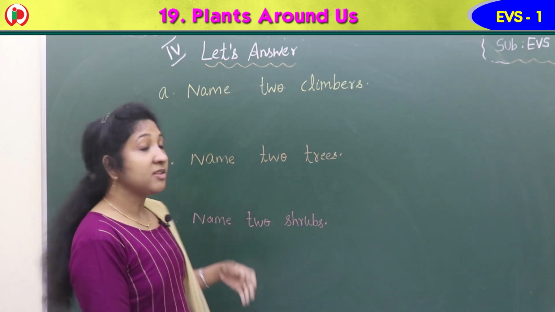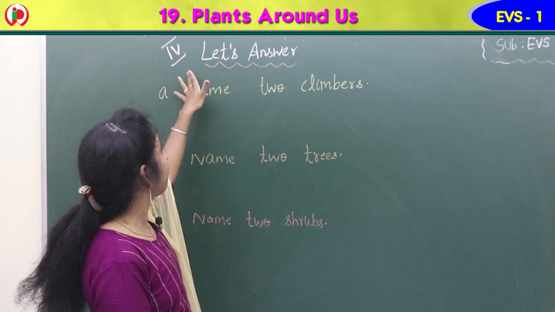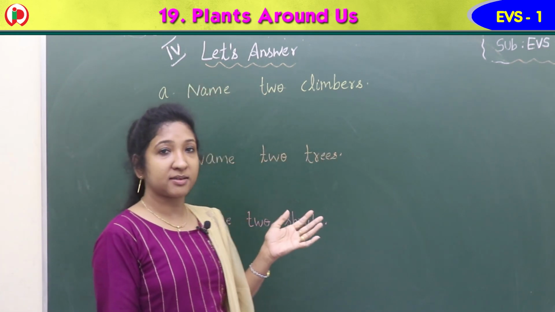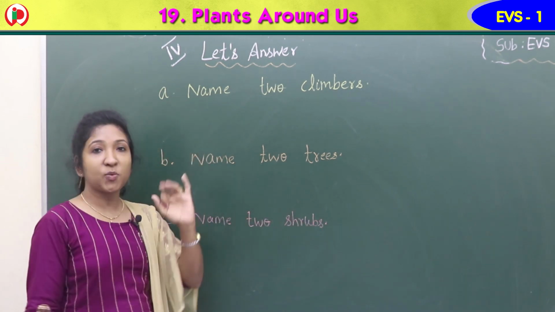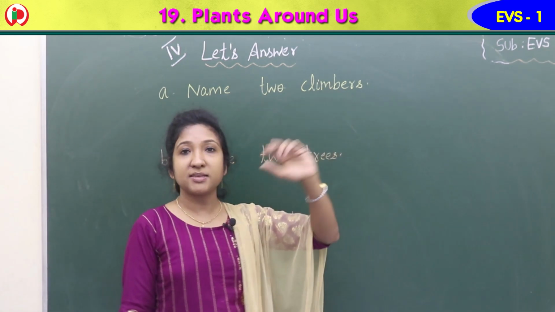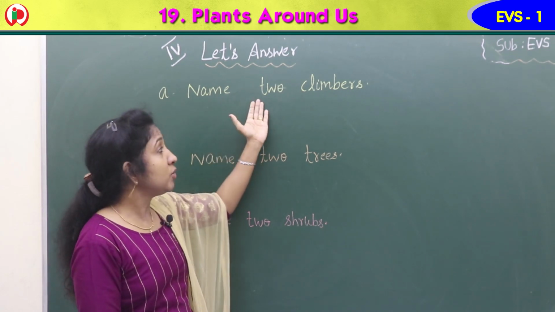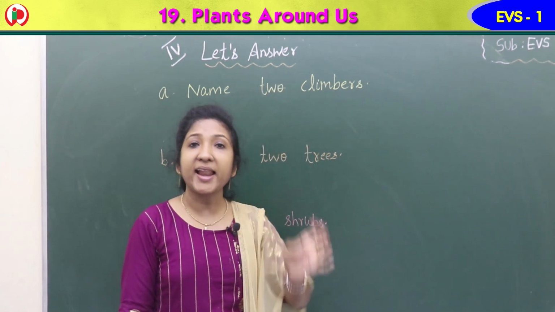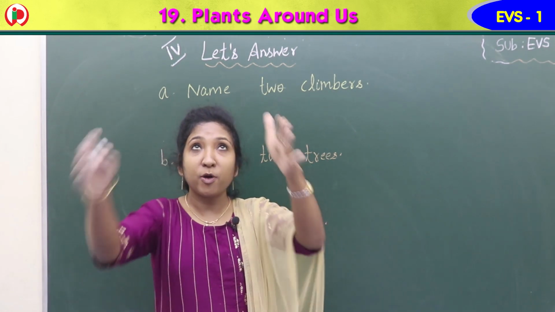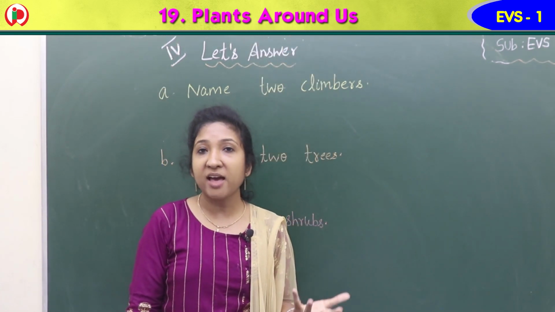Children, our next exercise in the workbook is exercise 4, let's answer. You have to answer by reading the questions. So, A, B, C, 3 questions are there. Question A, name 2 climbers. What is the question given here, children? Come on, read. Name 2 climbers. What are climbers? They are weak, and these plants need support to grow straight. To stand straight, they need support because they are weak plants.